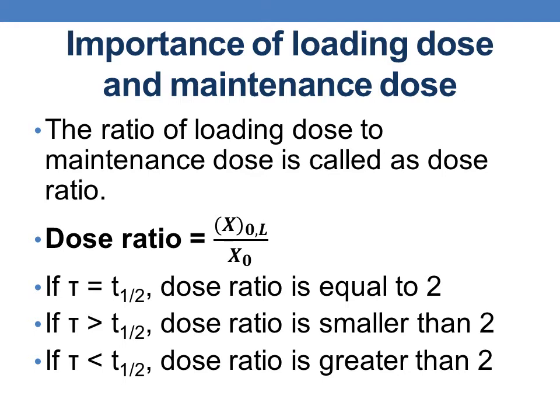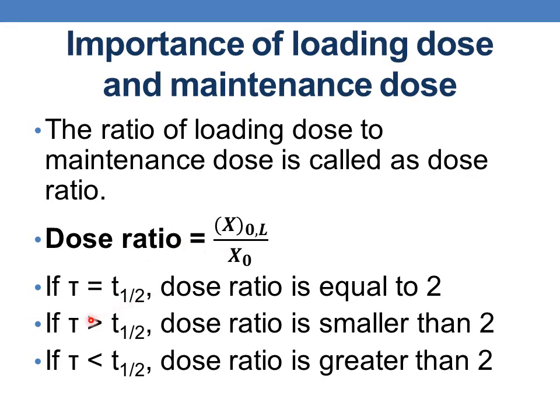And in ideal cases, whenever the dosing frequency or the dosing interval tau is equal to the elimination half-life of the drug, the dose ratio is equal to 2. That is, the loading dose is 2 times the maintenance dose. This is a very ideal situation where the dosing interval is equal to the T half.